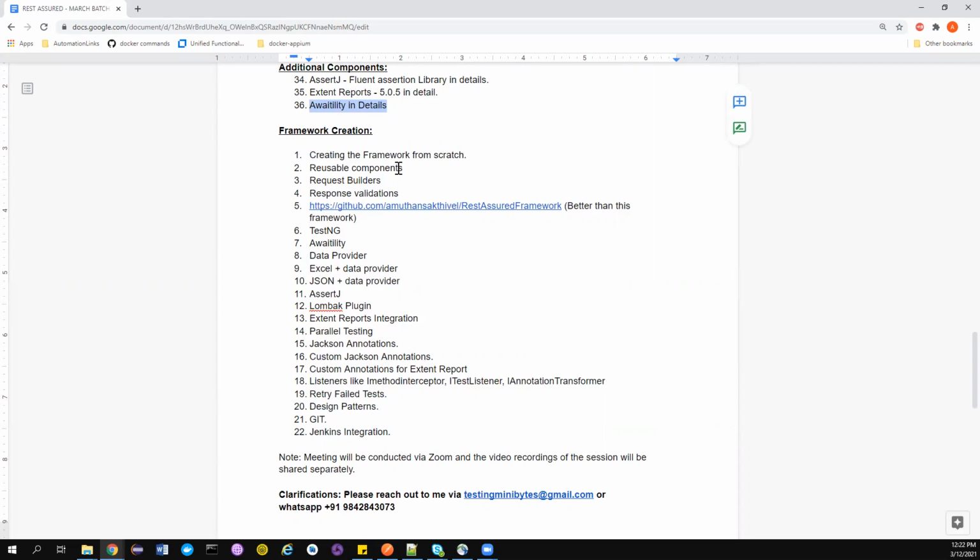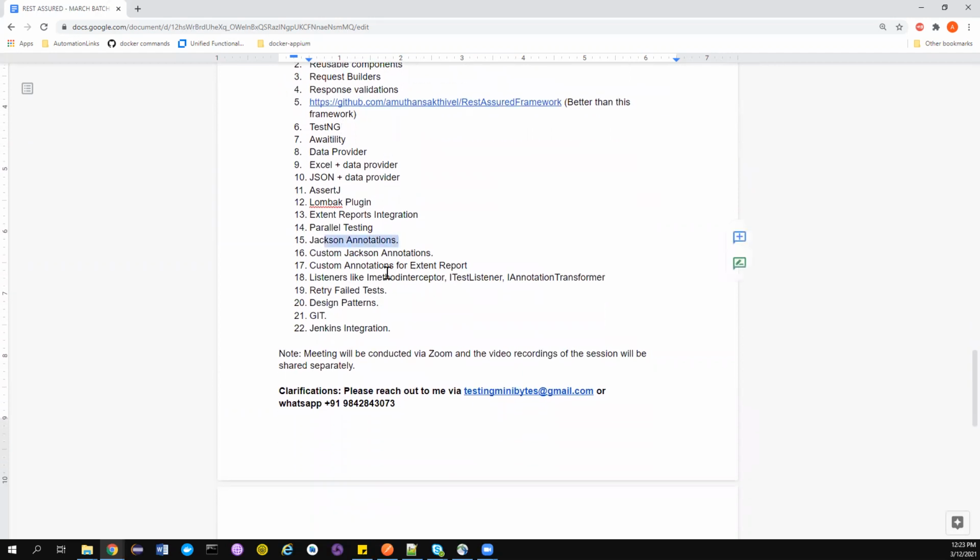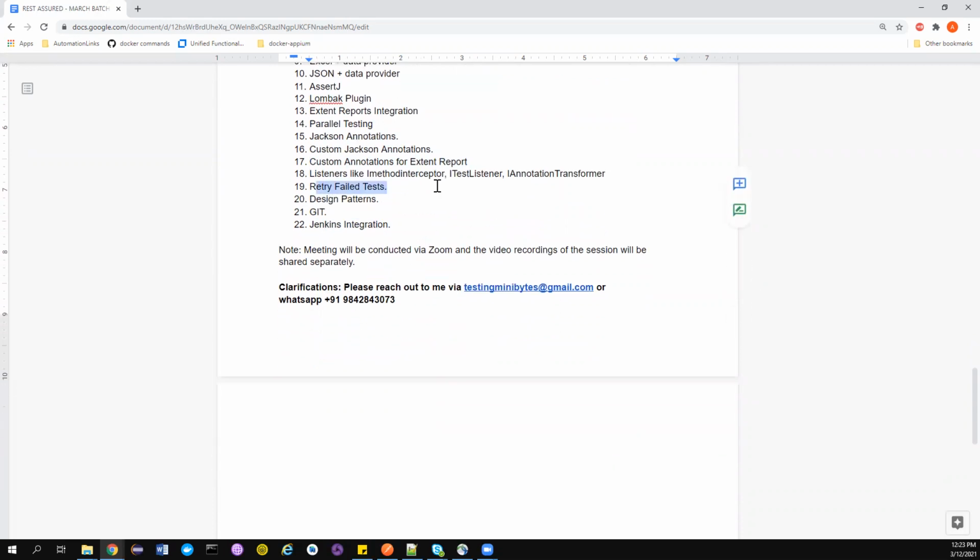We'll see how we can create the framework from scratch, how we can build reusable components, how we can do request builders, some builder patterns, some design patterns that we can use in REST Assured. This is an existing framework that I have in my GitHub. We're going to develop something that is better than this. We're going to use TestNG, Java utility, Excel plus data provider, JSON plus data provider, everything, Jackson annotations. We're going to use custom annotations to log some details into the external report. We'll see about that. We can also retry failed tests. You can incorporate some design patterns for the betterment of the code and maintenance, and we also integrate with Git and Jenkins so that we can achieve CI/CD as well.